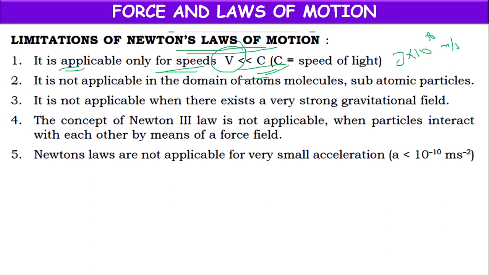These laws are not applicable in the domain of atoms, molecules and subatomic particles. Or when there is a strong gravitational field, at that time also we cannot apply these laws.